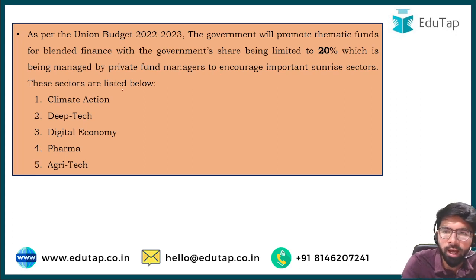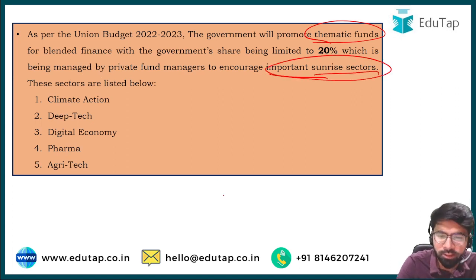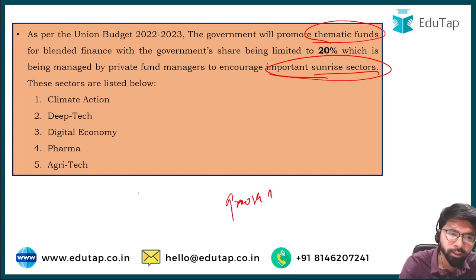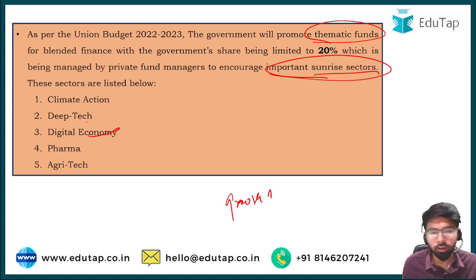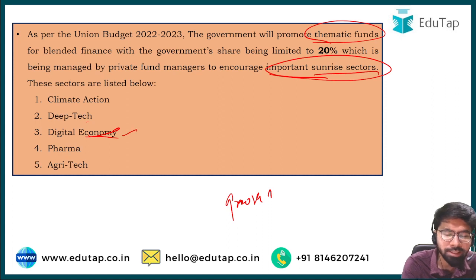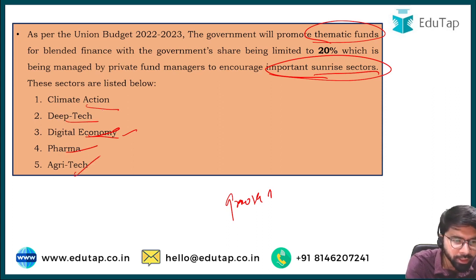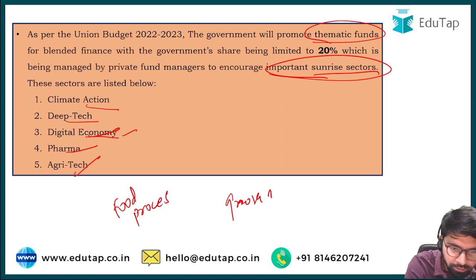So what exactly are these thematic funds? See, thematic funds are those which are spent on important sunrise sectors. Sunrise sectors are the sectors which are on the rise, that is, their growth is increasing. If you look at the digital economy, 5 years ago the Indian digital economy was very poor. Now it has registered a high and robust growth rate. Apart from that, climate action is picking up, deep technology, the pharmaceutical sector, agriculture technology is coming up, and food processing is another sunrise sector.